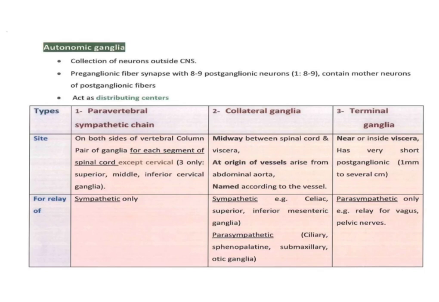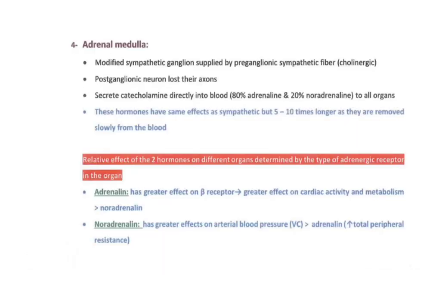The second type of ganglia is collateral ganglia. It is midway between spinal cord and organ, so the preganglionic fiber is almost equal in length to the postganglionic fiber, and it may be for sympathetic or parasympathetic nervous system, but it is mainly for sympathetic nervous system. The third type of ganglia is terminal ganglia. It is special for parasympathetic nervous system only. It is embedded in the wall of organ, so the preganglionic fiber is very long, and the postganglionic fiber is very short.